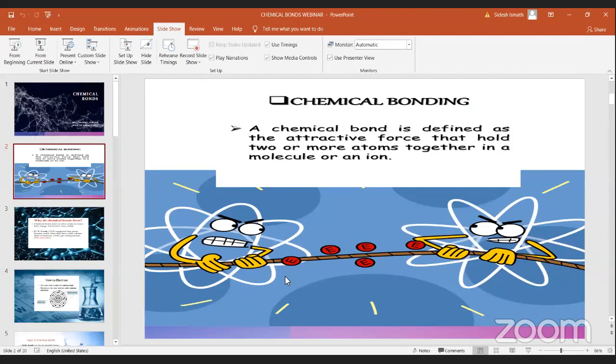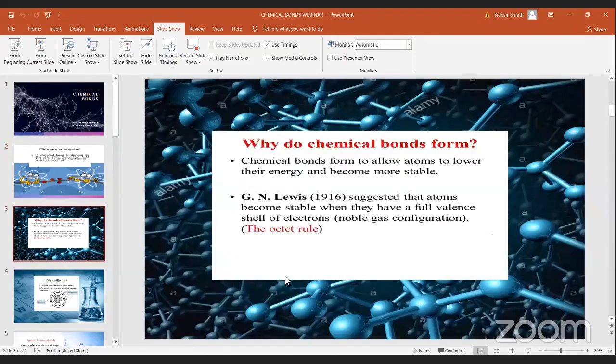Now, in the previous lesson, we learned about the stability of the elements. When electrons are filling the electron shells, if their shells are completely filled, then they are stable. If their shells are not completely filled, then to make them stable, they make bonds and become stable.